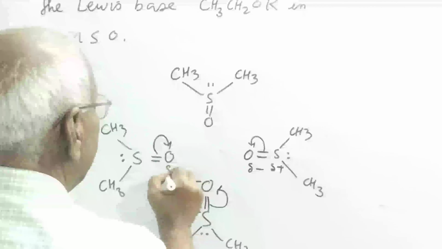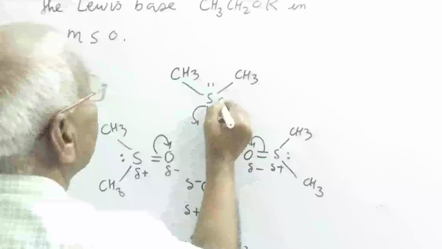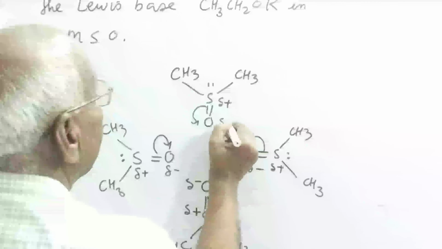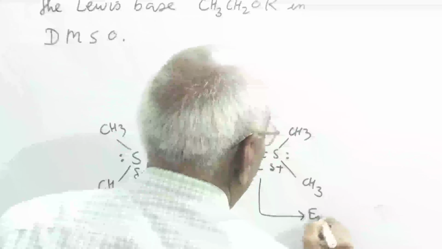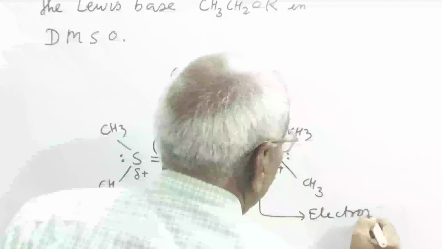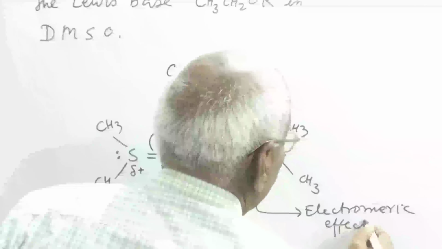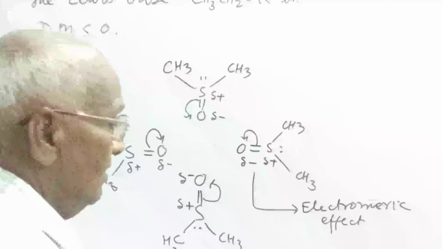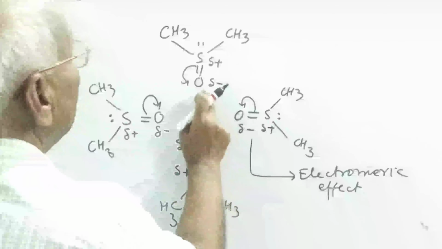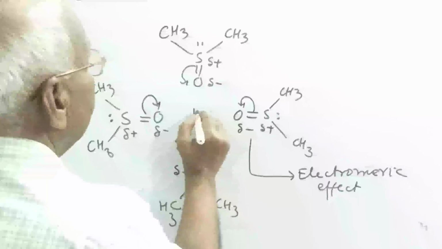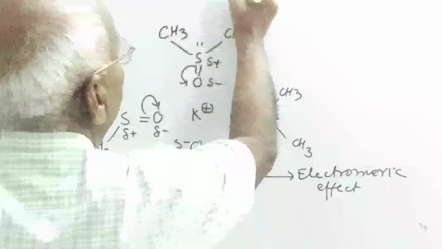Like that, slight negative, slight positive. What happens in the electromagnetic effect? Transfer of pi electron. And this negatively charged oxygen binds the potassium ion of this nucleophile.